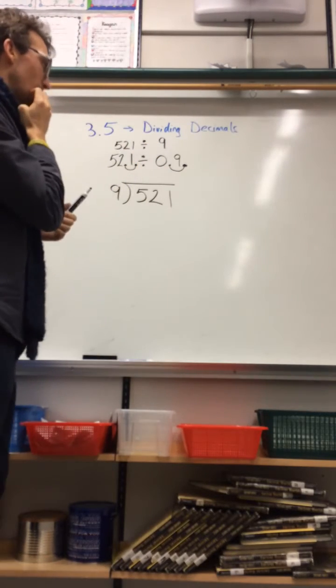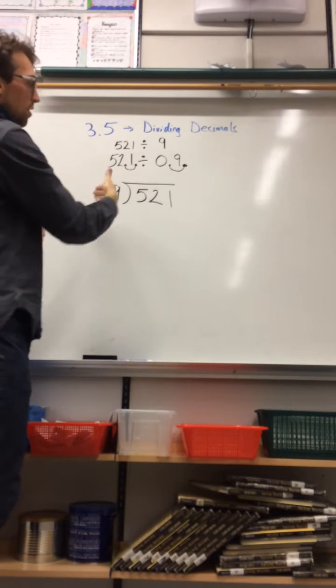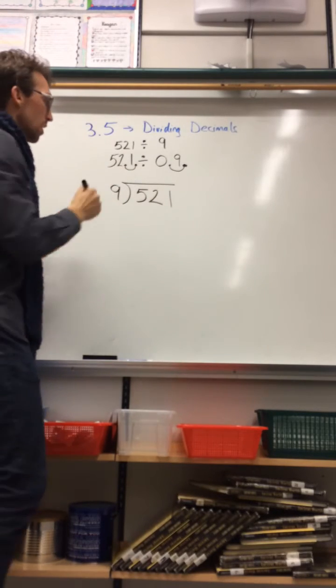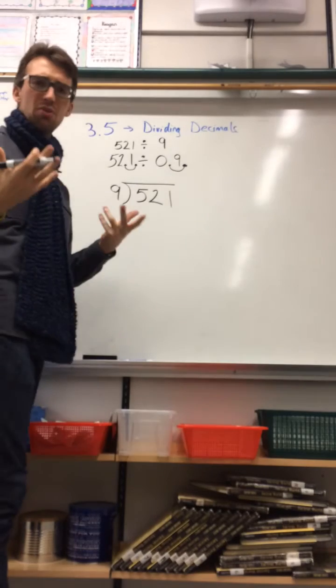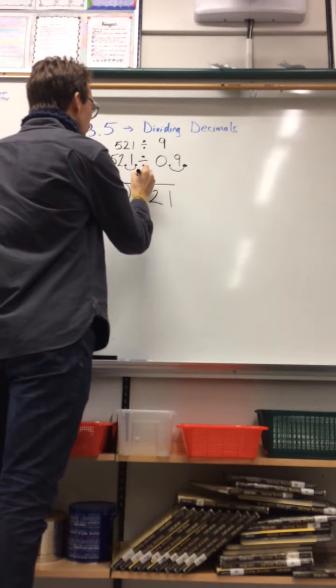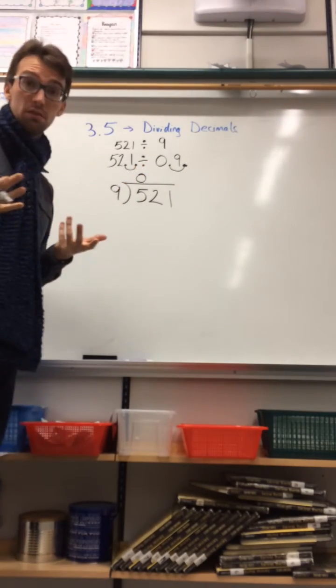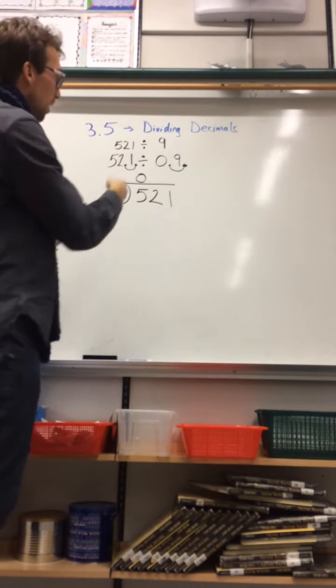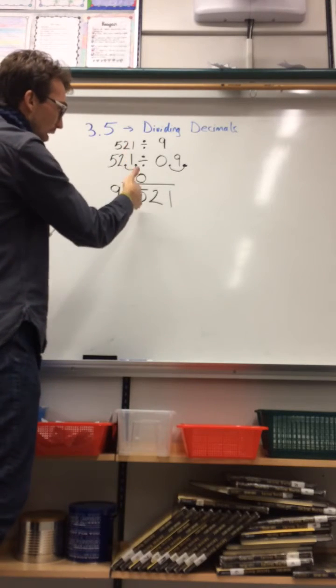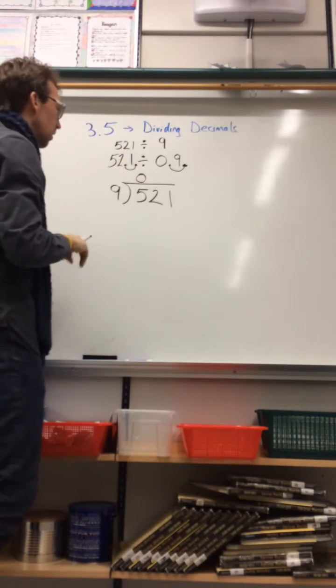Yes, I like to call it a bus stop. And whatever is to the left goes inside. How many times does 9 go into 5? We know 9 can't go into 5. I like to put a 0 here. Not all of you do. It's to remind me where I am. The 0 talks about the 5, or the 500s.